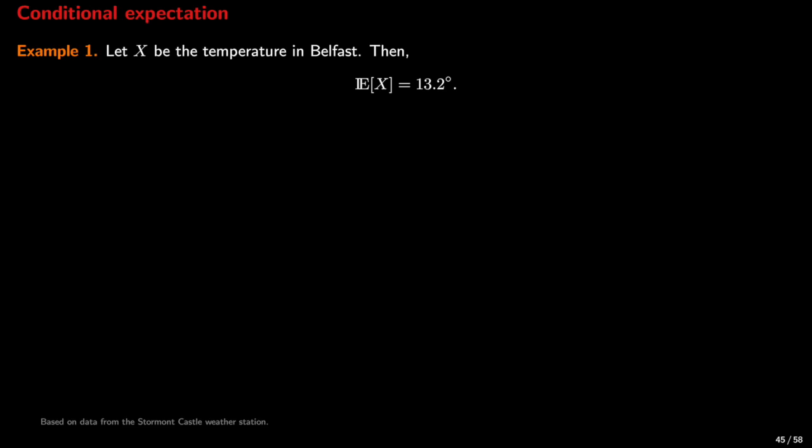We have described and defined a conditional version of the probability. We can do the same for the expectation. Let's first try to understand what the conditional expectation is. Let X be the temperature in Belfast. The expected temperature is 13.2 Celsius. However, if we know it's July, we should expect a temperature of 19.3 Celsius.